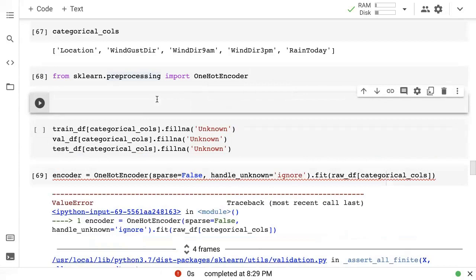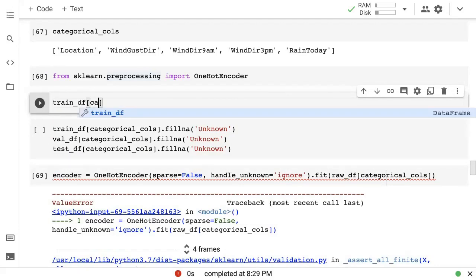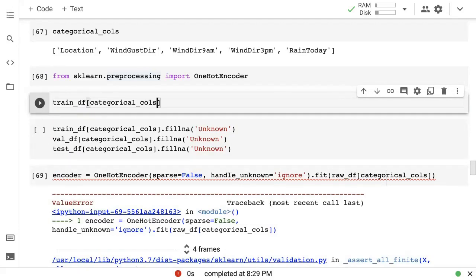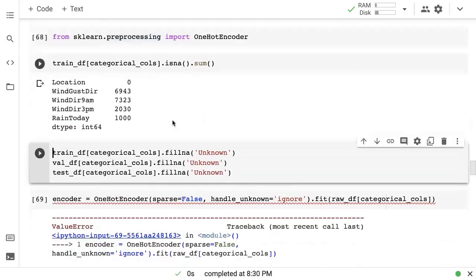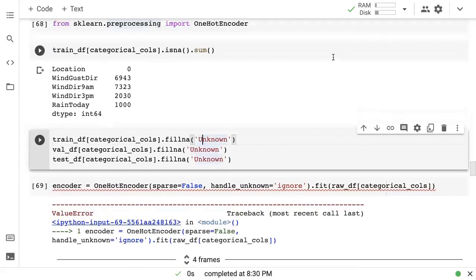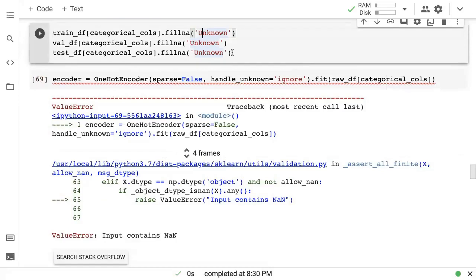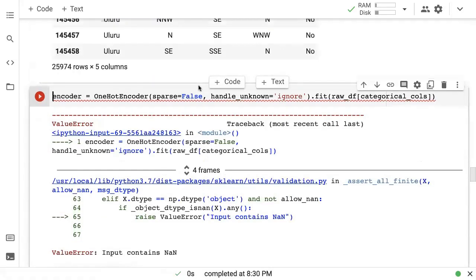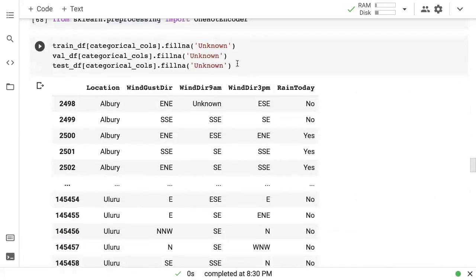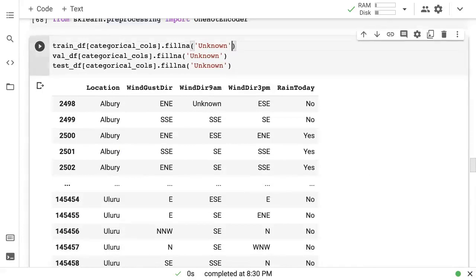So we did fill out missing values in the numerical columns, but we did not do that for the categorical columns. And you can see here, if I just pick the categorical columns, you can see that some of them have some NaN values, most of them actually. So wherever we have NaN values, we are going to fill it with the string unknown, just so that one hot encoder doesn't complain. And let's just do that in place.